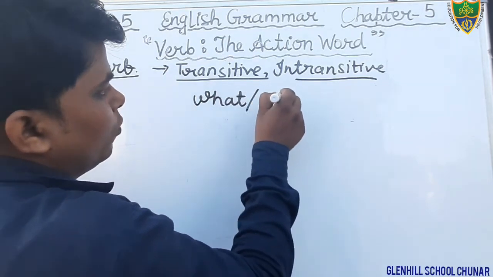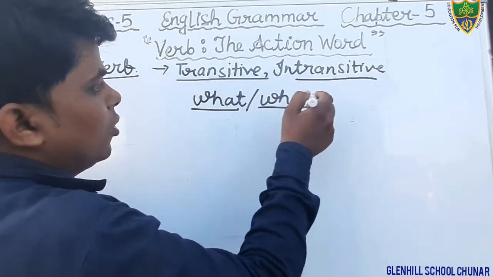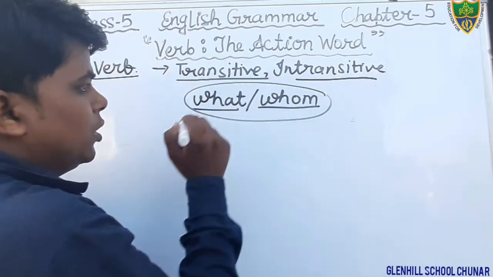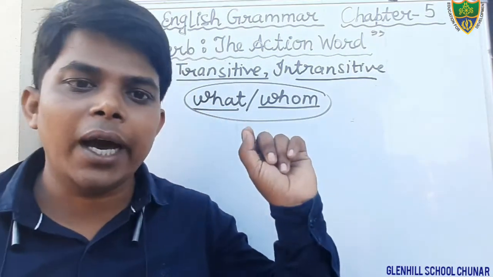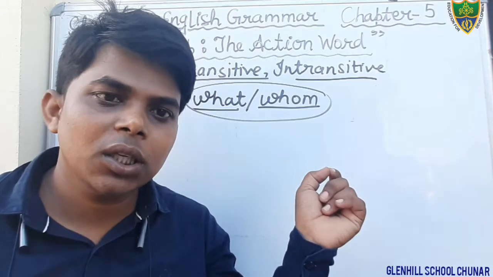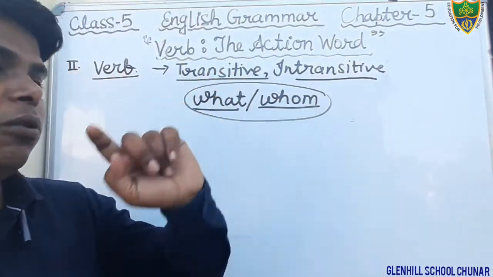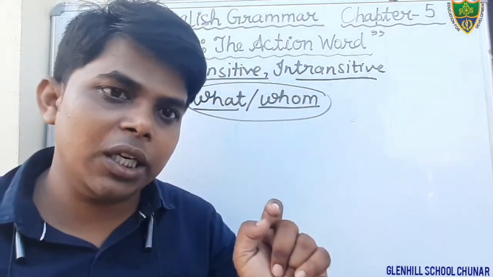By using these two interrogative words, if we put the question and we get the answer, we get the object, then that is transitive verb. If we are not getting the answer, then that is intransitive verb.